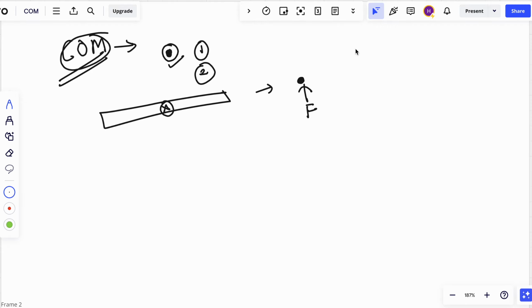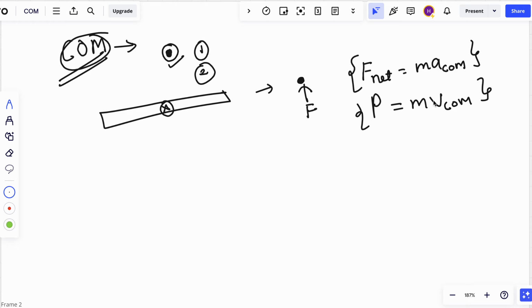Generally you have already come across these formulas. F net is equal to ma, momentum is equal to mv. When we mention acceleration, we mention the acceleration of center of mass. When we mention velocity, we mention the velocity of center of mass. Please remember this. When we mention momentum, it is the velocity of center of mass. When we mention force, it is the acceleration of center of mass.